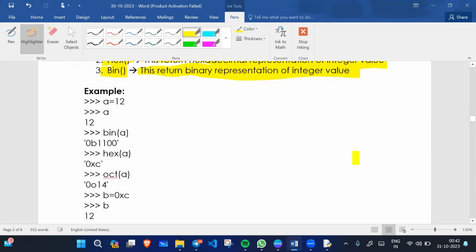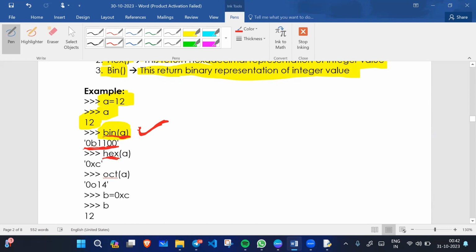Okay, for example, if we have a equals to 12, when we type a, the a value will print. When we write bin(a), it means we want to see the binary value of a. So when you type bin(a), the binary value will display like this.